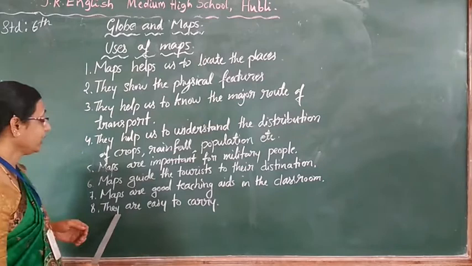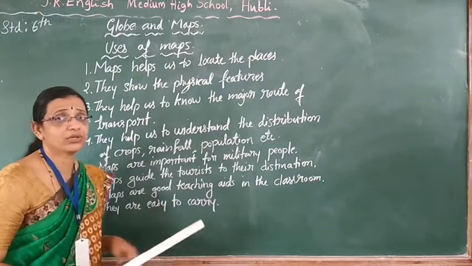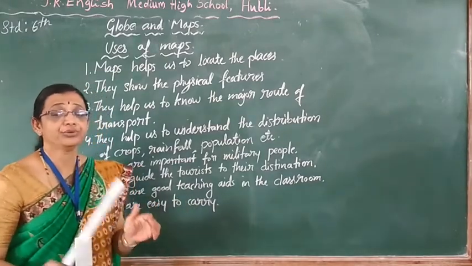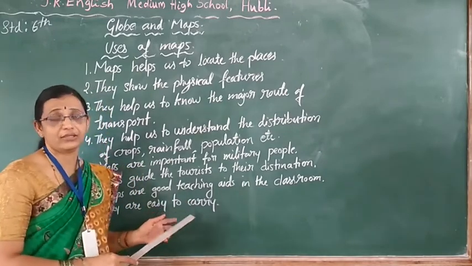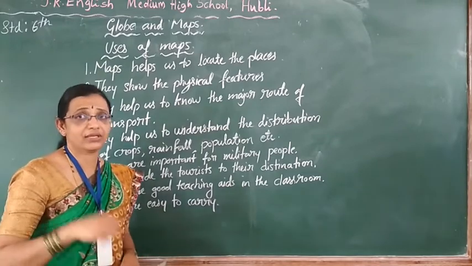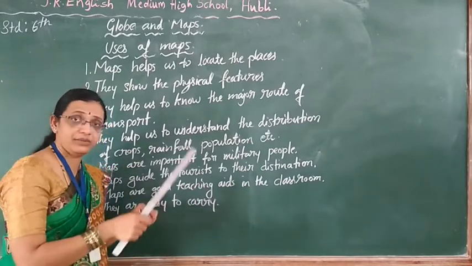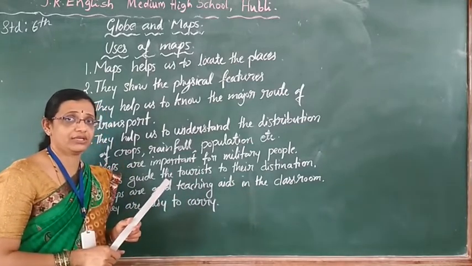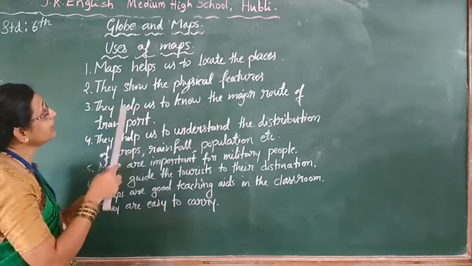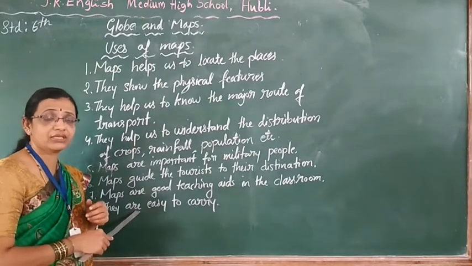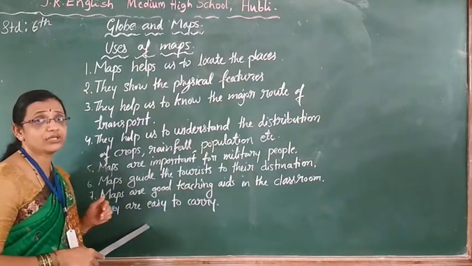Alright children. Next, they are easy to carry. See, globe I have to handle carefully to keep that one. We need the cable, yes, no? But map is not like that. Just rotating the map, holding in the hand, you can carry it anywhere. If an atlas is damaged, that is very easy. You can keep it apart, you can carry it. But globe is not like that. This map will be very easy to carry. Follow children. So some advantages are there in the map, and some others are there in the globe. Now you understand the use of globe, children.